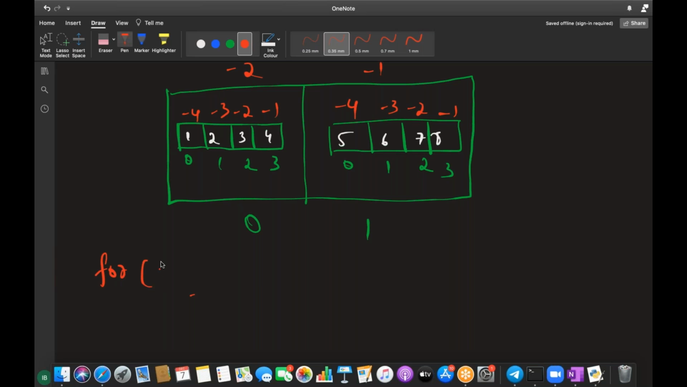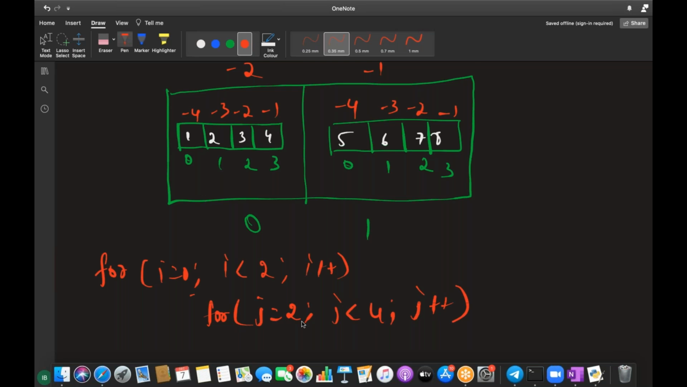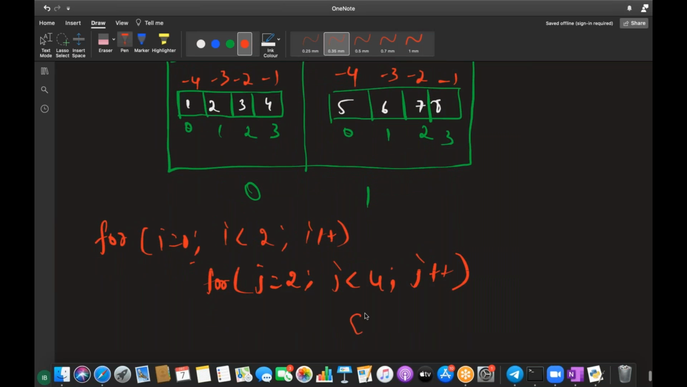For i equals 0, i less than 2, i plus plus. Yes or no? Inside this for loop, you have one more for loop. For j equals 2, j less than 4, and each time you update j plus plus. And you will print i comma j. This is how you need to iterate the two-dimension array, right?